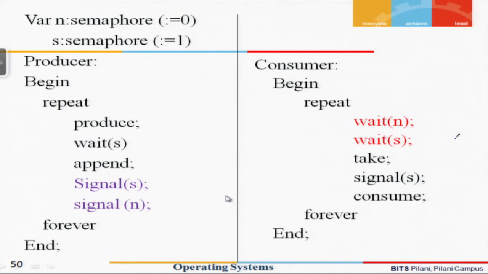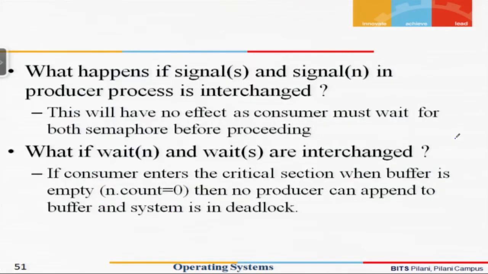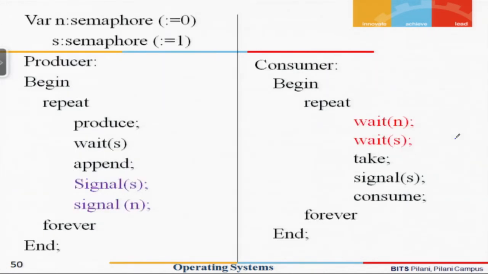Let us look at another problem which we had posed here: what if wait N and wait S are interchanged? Let us see what would happen. In the consumer process, instead of writing wait N first, we write wait S first, and these two instructions have their positions interchanged.